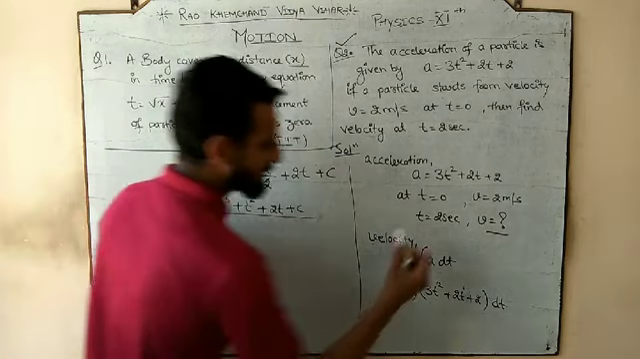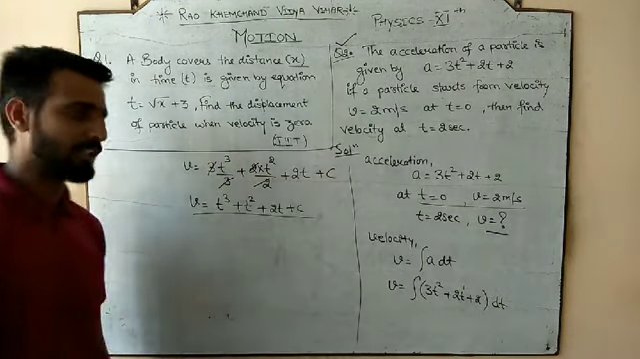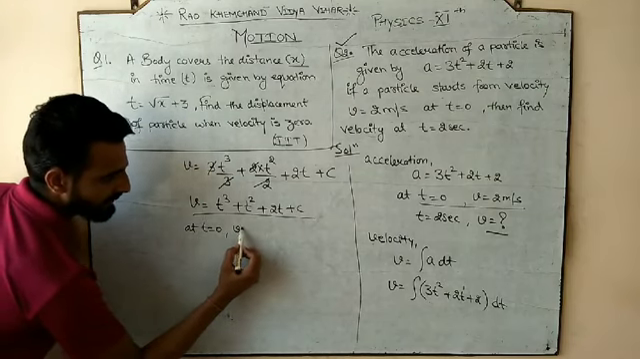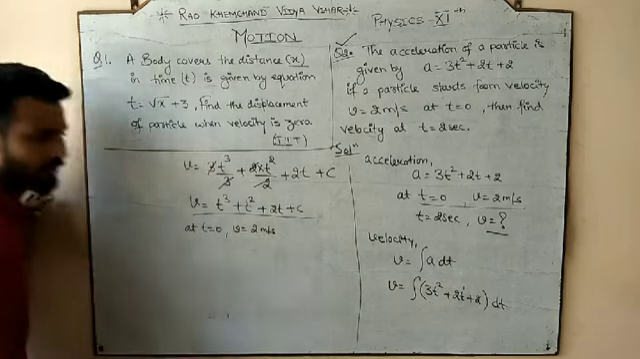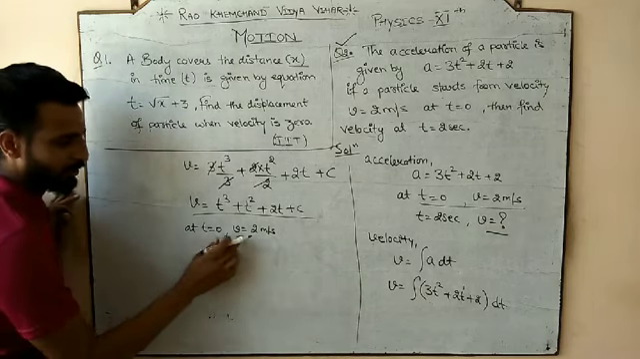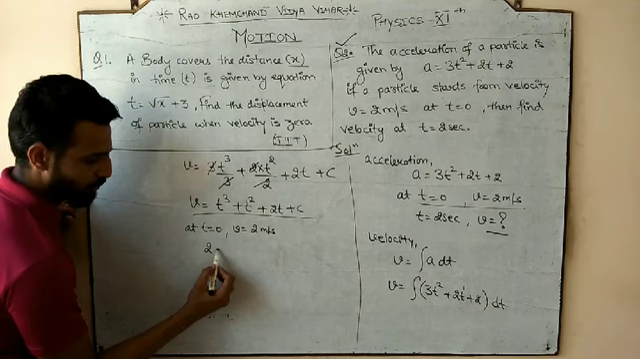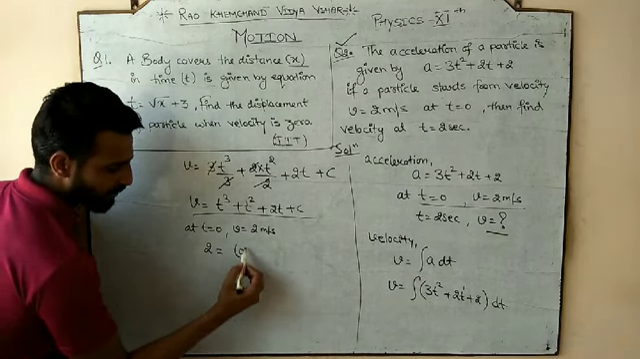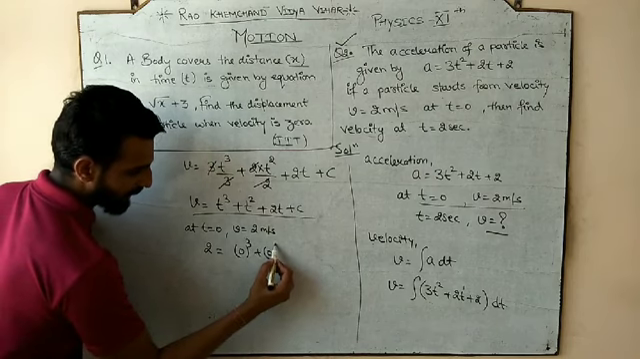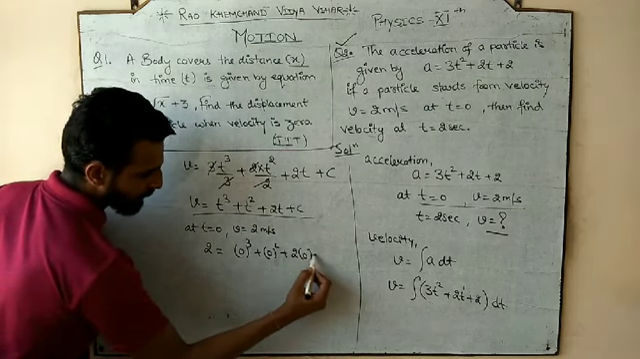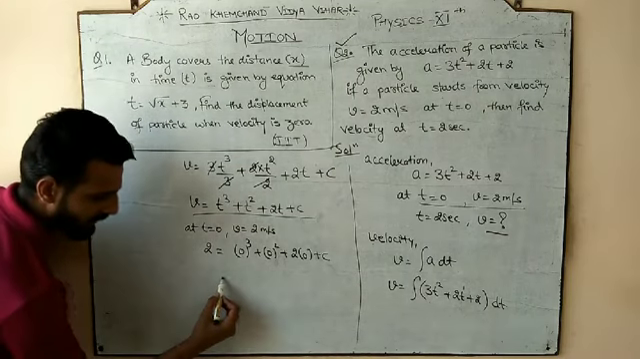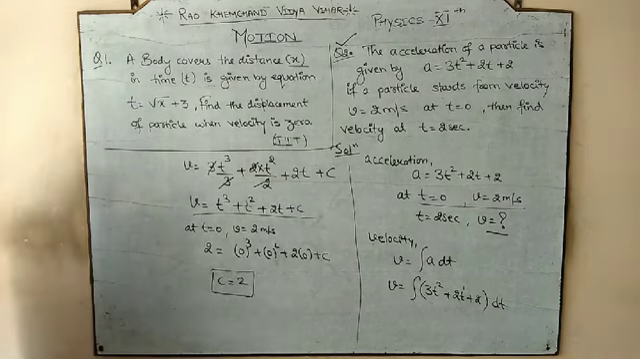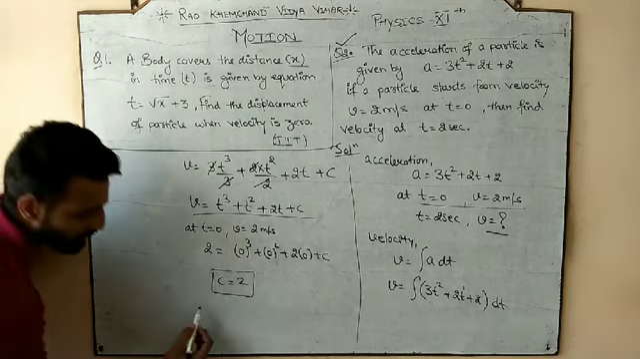Now we have some condition which has been provided to us. What is the condition? At t is equal to 0, v is equal to 2 meter per second. So now we will use t is equal to 0, v is equal to 2. So v is 2 when t is 0: 0 cube plus 0 square plus 2 into 0 plus c. After solving, what value of the constant did we get? 2. So what would be the new equation?